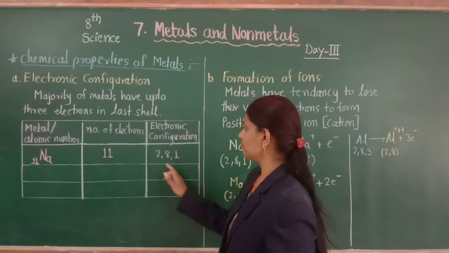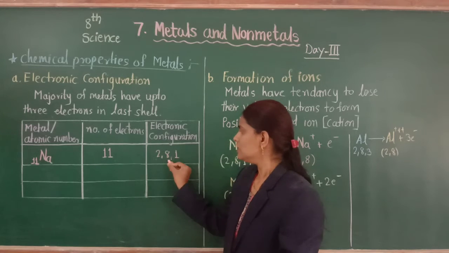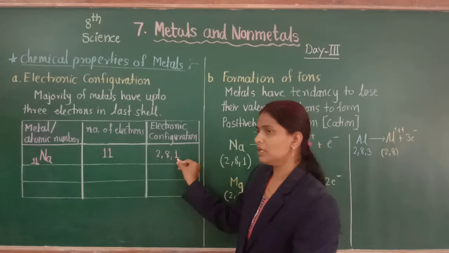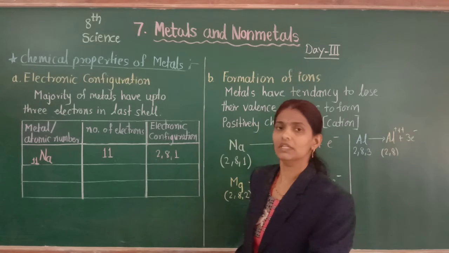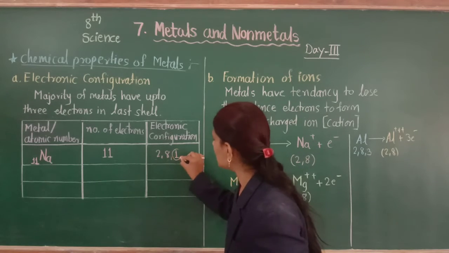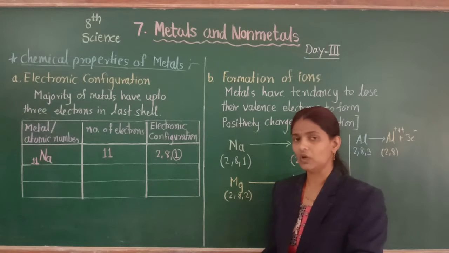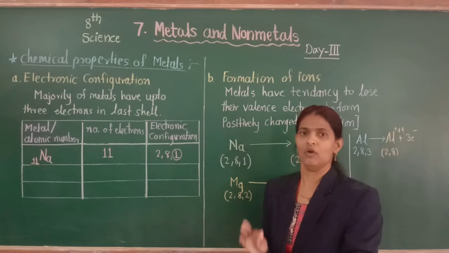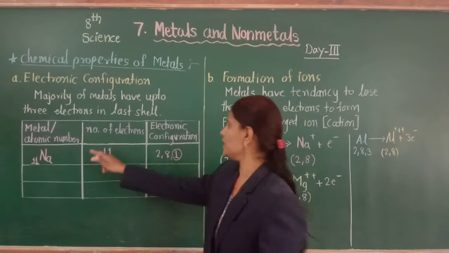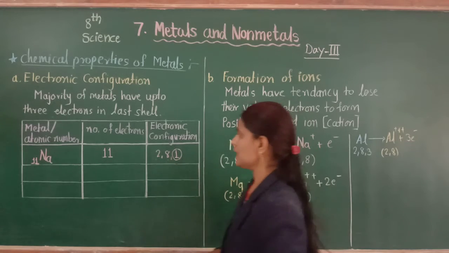The first shell, the K shell, has 2 electrons. The second shell, the L shell, has 8 electrons, and the last M shell has 1 electron. So this 1 is the valence electron. Valence electron means the electron present in the last shell, valence shell or outermost shell. So sodium has only 1 valence electron. Let's discuss the second example.